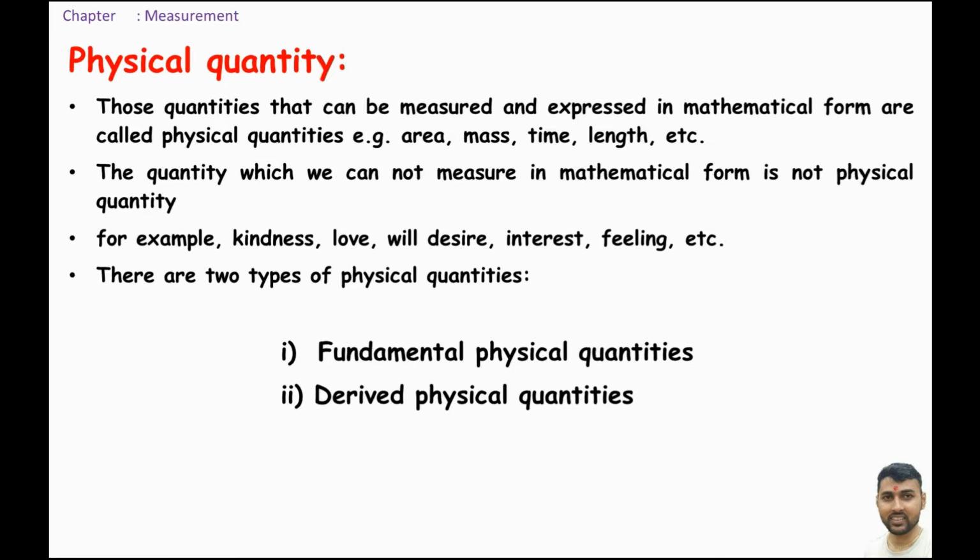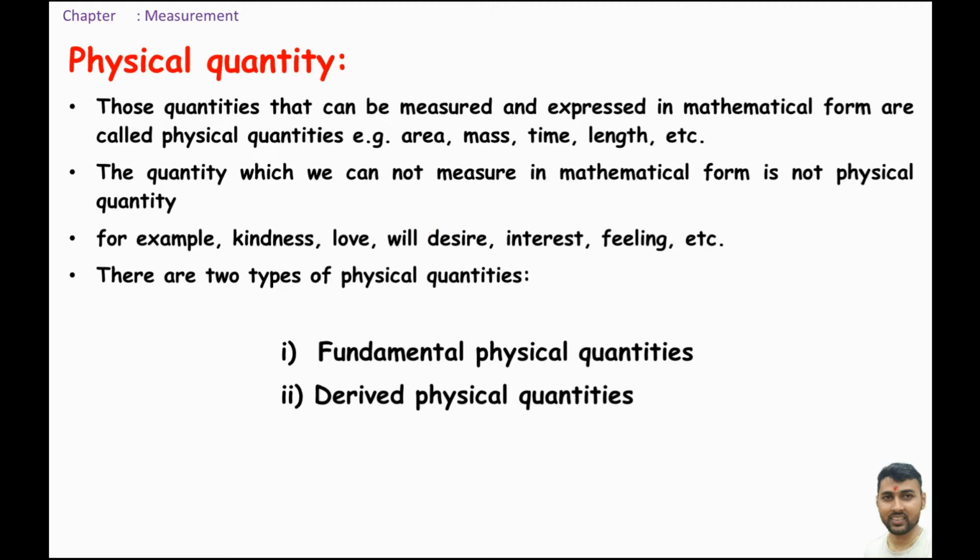What is the height of Mount Everest? 8,848 meter. These are all physical quantities. The quantities which cannot be measured in mathematical form are called non-physical quantities. For example, kindness, love, desire, interest, feeling.